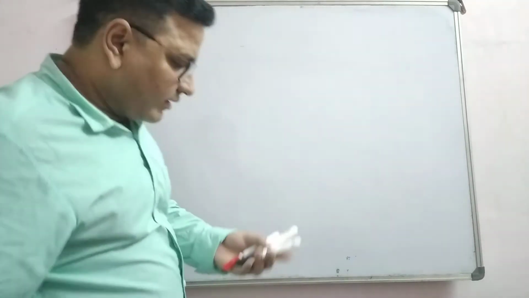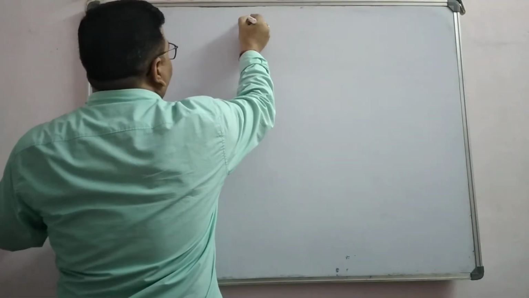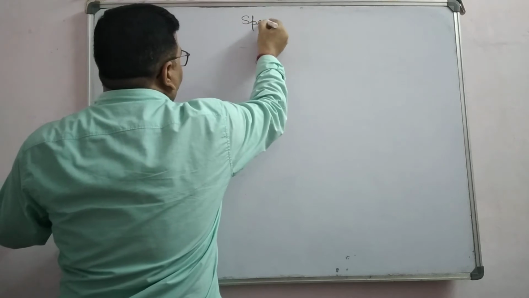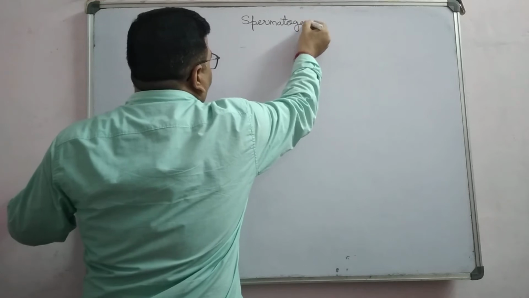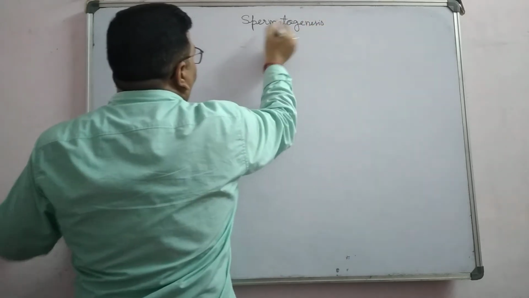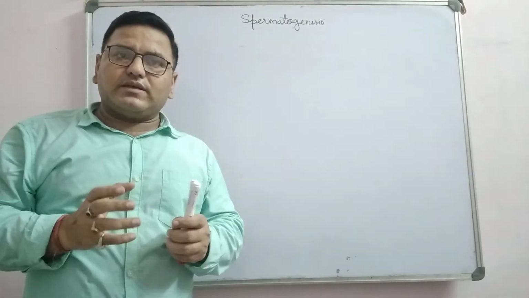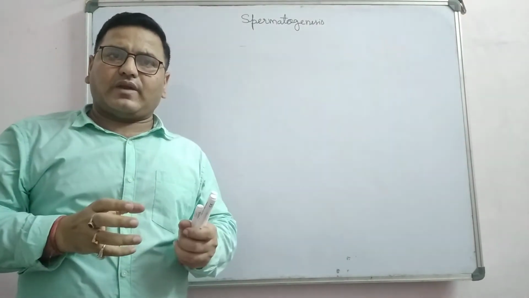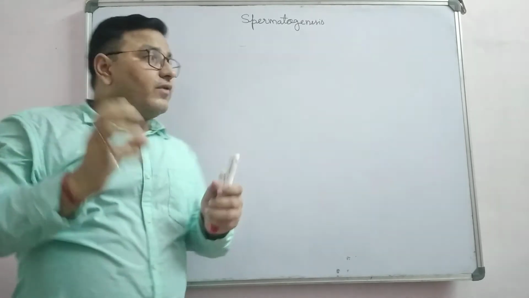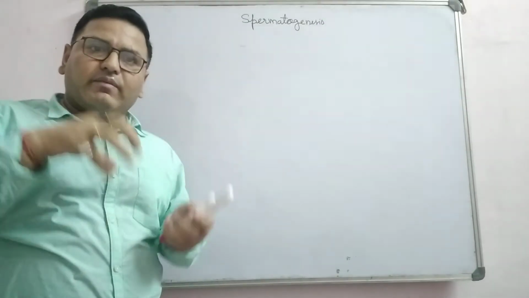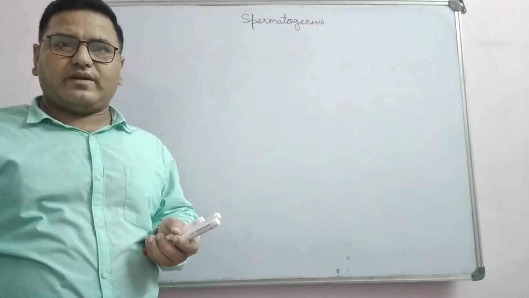The first most important topic is spermatogenesis. Spermatogenesis means formation of sperm or spermatozoa from testis in male by meiosis in spermatogonia, right?